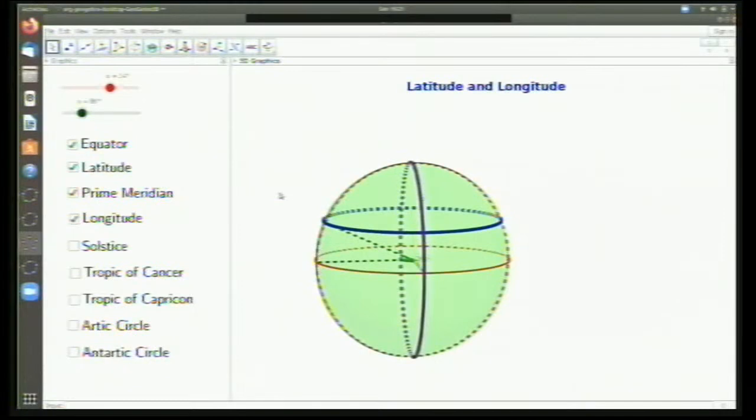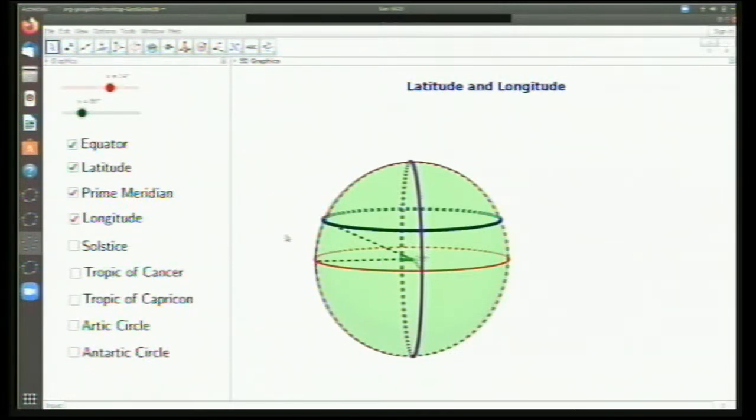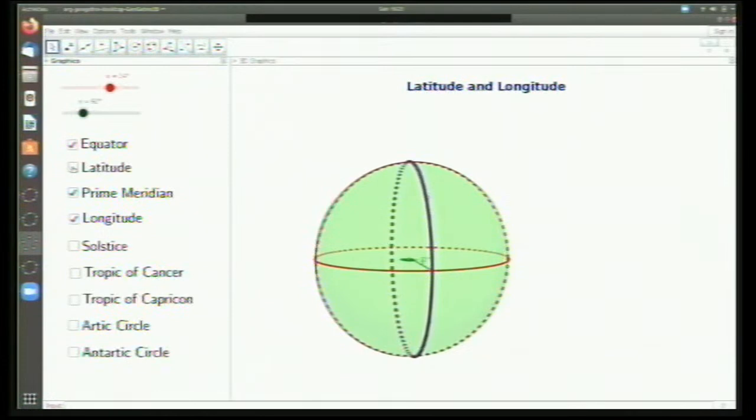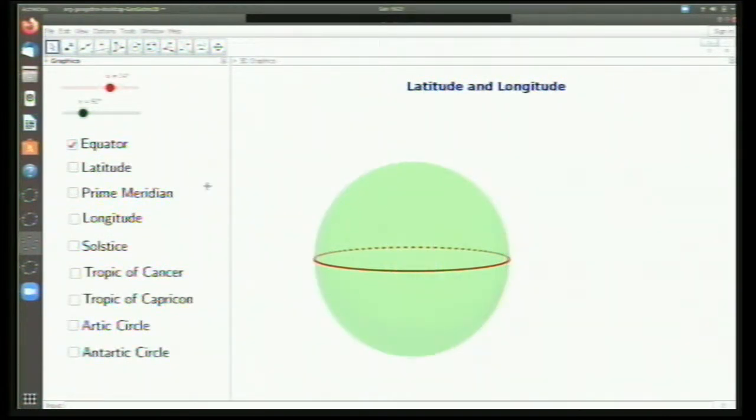The value of longitude is given by the angle from this prime meridian. The angle is specified as either east or west, because this circle in this portion is the east portion, and behind the circle is the west portion. So that is how longitudes are specified. Now, apart from these, there are some important latitudes. There are many latitudes, but some latitudes are of prime importance.